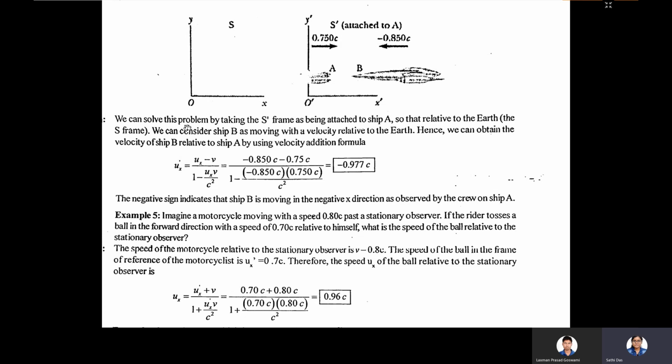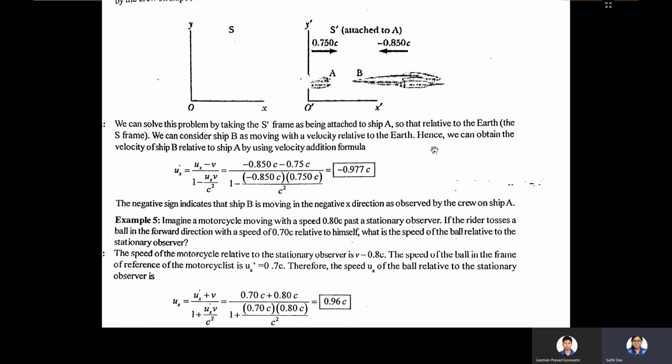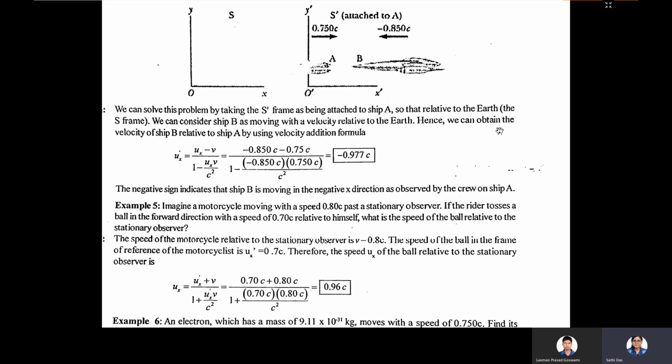Relative to that, the Earth is the S frame. We can consider spaceship B as moving with a velocity relative to Earth. Hence we can obtain the velocity of spaceship B relative to spaceship A by the velocity addition theorem.